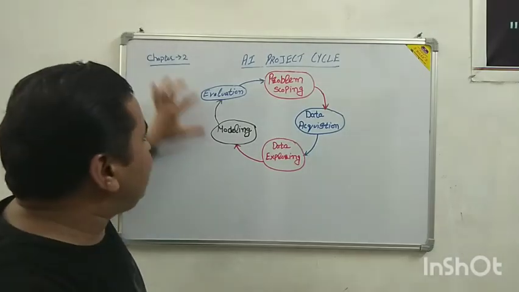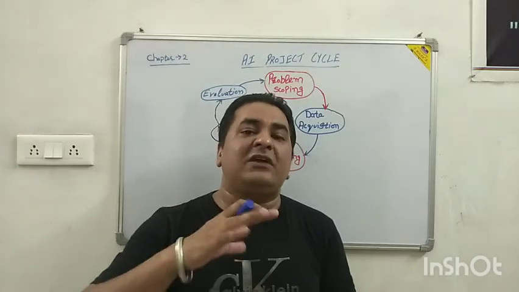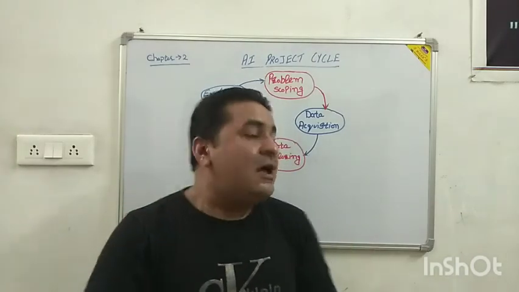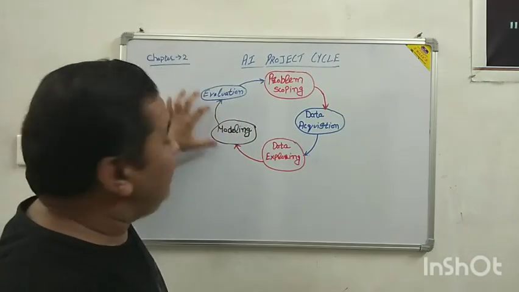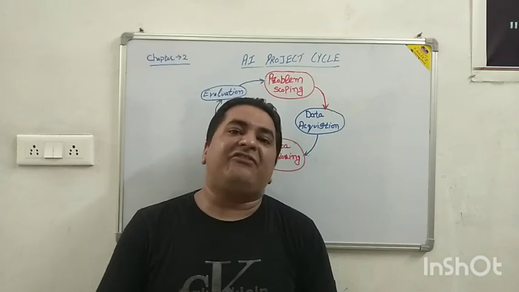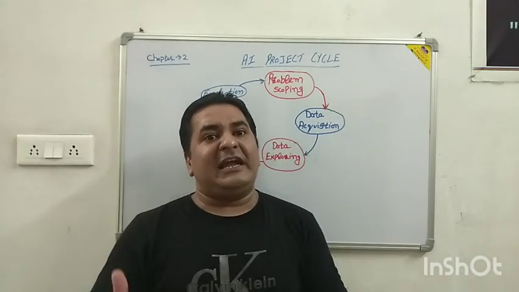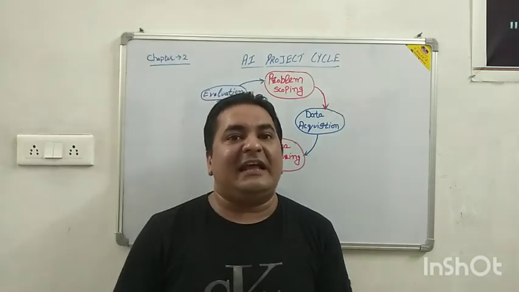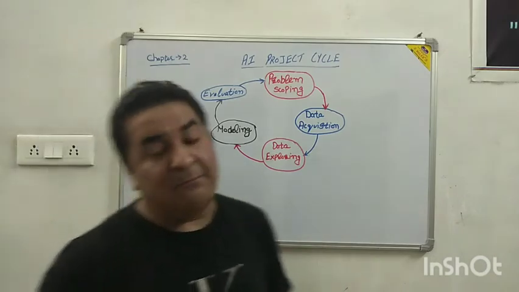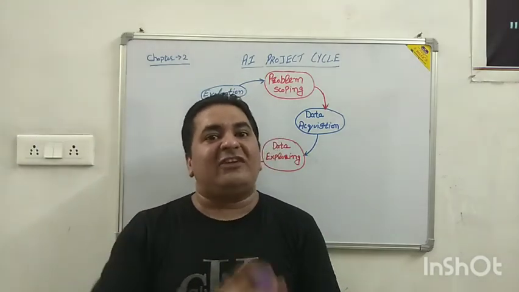So after modeling comes evaluation. Evaluation means testing, evaluation means checking. When the model is generated, we have to test that model. For example, if we have to purchase a car from the market, we can take a test drive. We can take a test drive for the car. So that is known as evaluation. For example, if your teachers are giving you some test, they have to check your test.